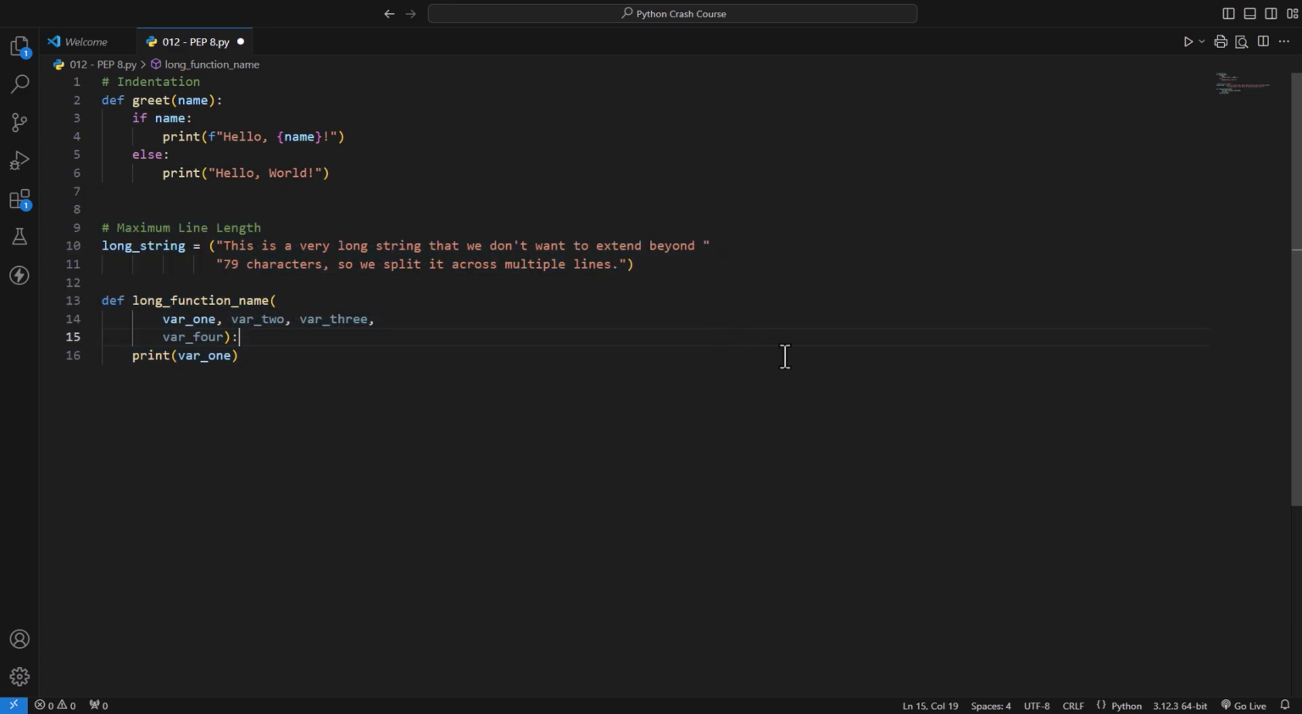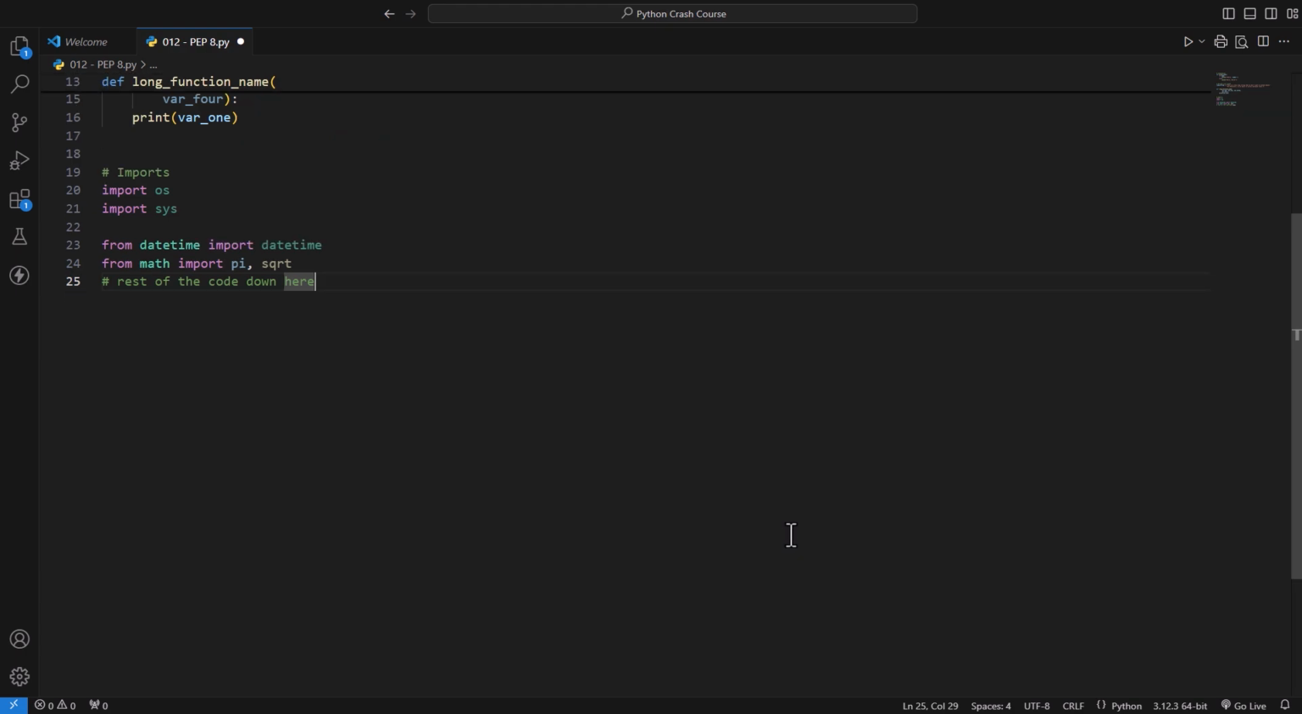Next is maximum line length. Keep your lines to a maximum of 79 characters. For longer lines, use line breaks and indentation. This helps prevent horizontal scrolling and makes your code more readable, especially on smaller screens. Next is imports. Put imports at the top of the file and keep them separate. This organization helps others quickly see what dependencies your code has.